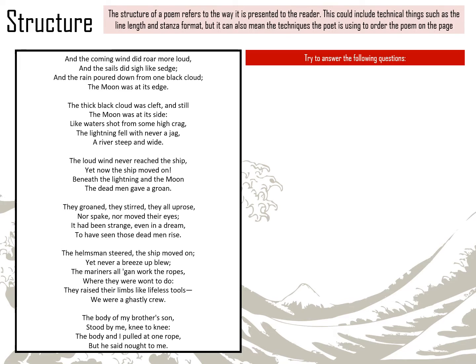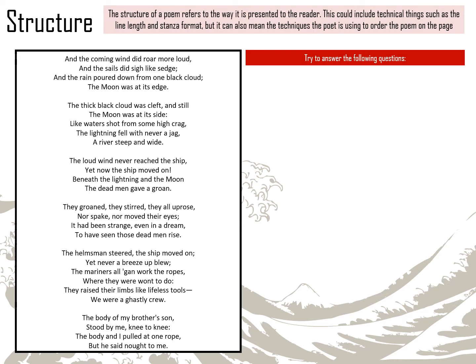First thing I'd like you to think about is the structure of the poem. And the structure is how the poem is presented to the reader. Now, we looked at the Kraken yesterday, and the Kraken is structured as a sonnet. It's a very particular poetic form. Other kinds of poems that you might have come across are limericks, and a limerick has a very particular poetic form.